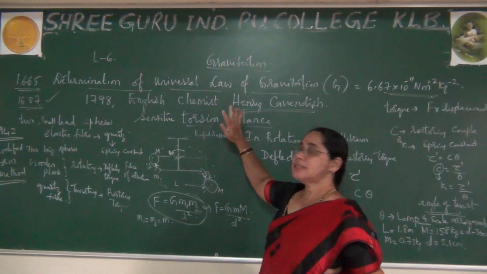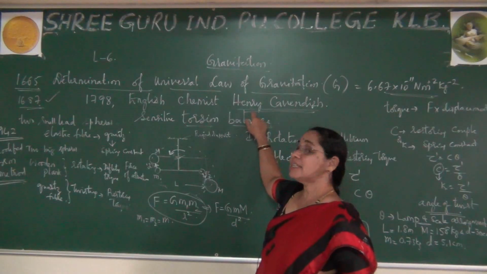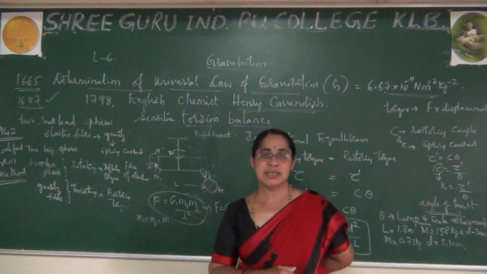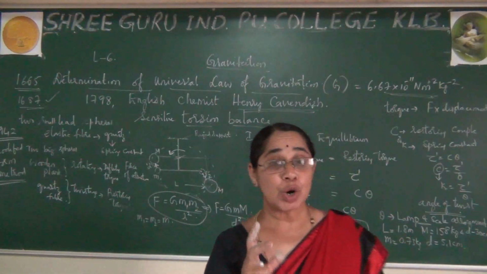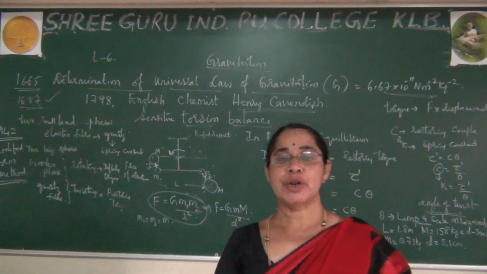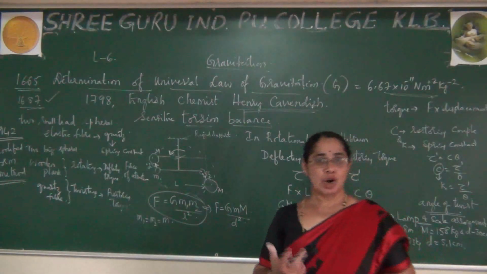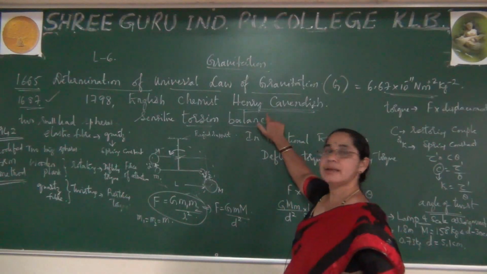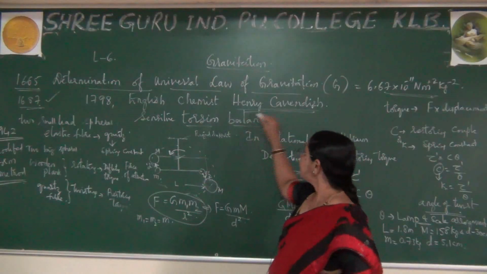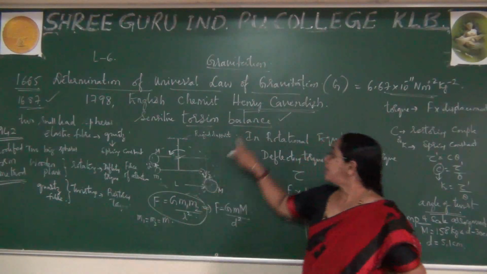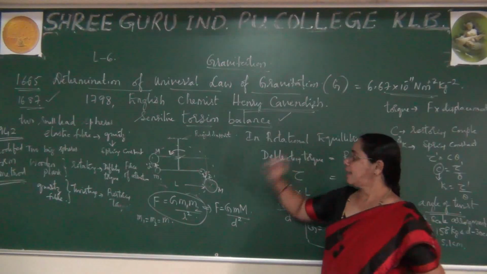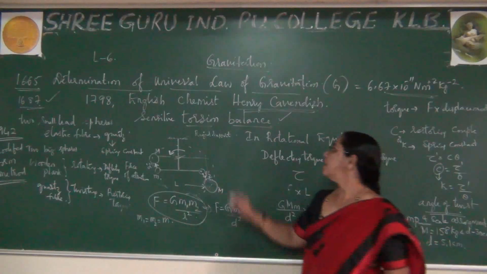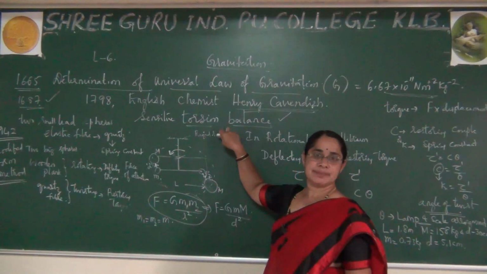After learning all this, a scientist by name Henry Cavendish did the experiment, because the astronomical data alone were not sufficient to explain things. So all the time they are not useful. So he thought, let me do this experiment in the laboratory, and he did it using a torsion balance. That torsion balance is very sensitive, and you can do the experiment accurately, due to which he selected this balance.